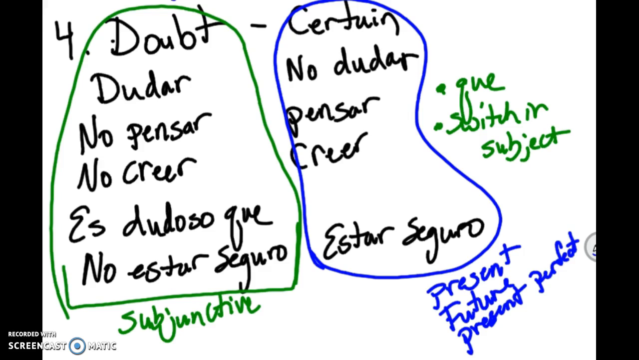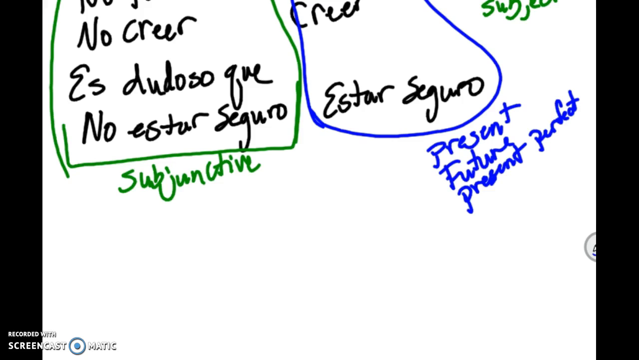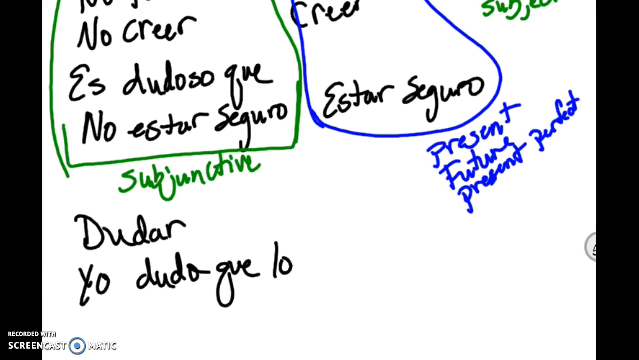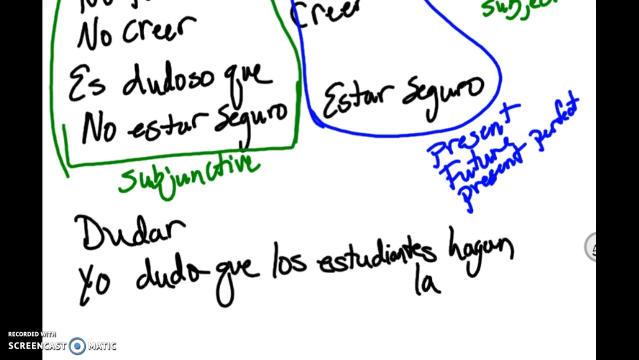Okay, so let's take a look at an example using this, since this is I would say the trickiest of what we've learned so far. And let's use the verb dudar. So I want to say yo dudo que los estudiantes hagan la tarea. So what I've stated here is that I doubt that the students do their homework. That's my only option, I can only use present subjunctive in this case because I have a doubt and I have a switch in subject.